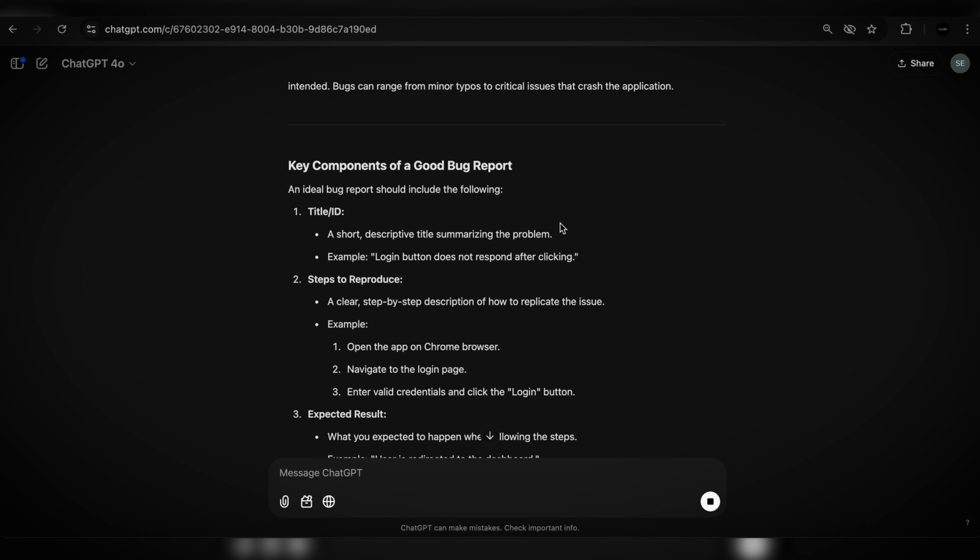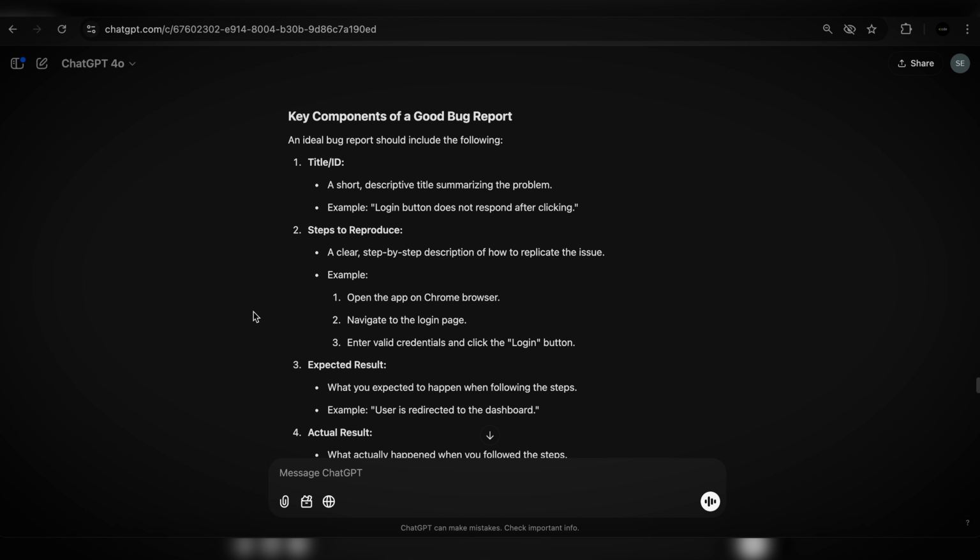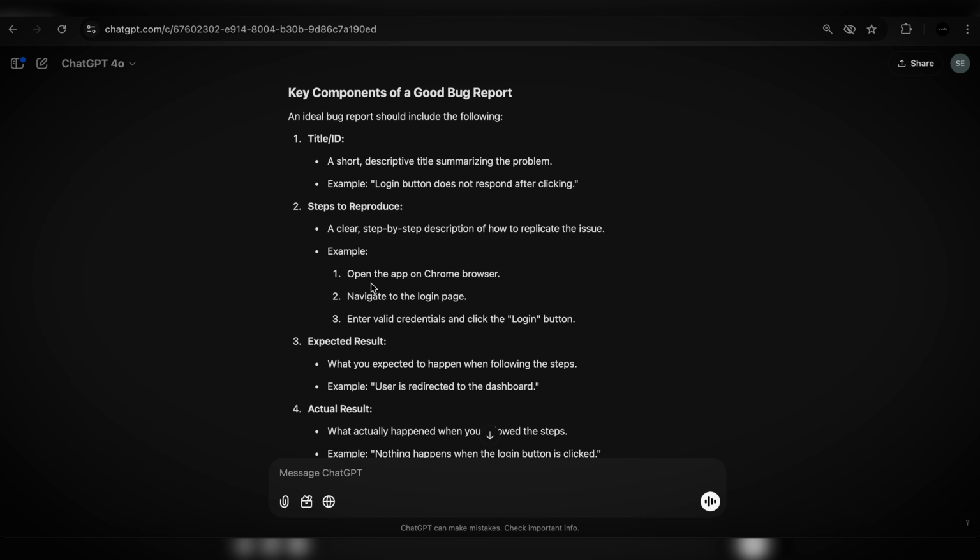And the key components of a good bug report: title. It should be short, descriptive, summarizing the problem. Example, login button does not respond after clicking. So pretty much the user cannot log in. Whenever you click, nothing happens. Steps to reproduce. A clear step-by-step description of how to replicate the issue. Example, open app, go to Chrome, navigate to your login page, enter valid credentials, and so on.